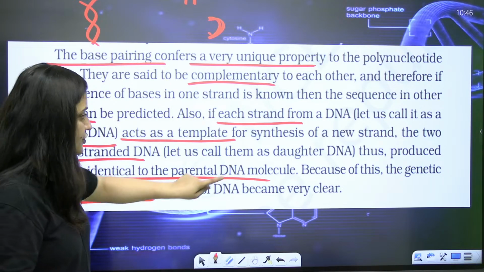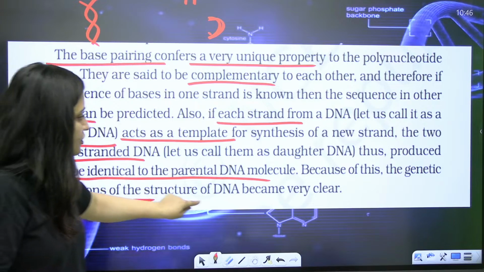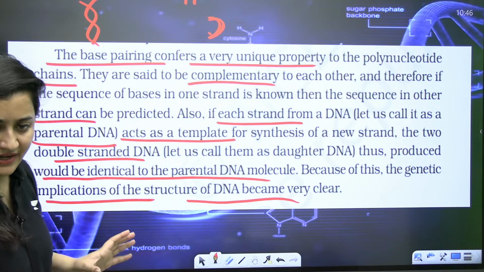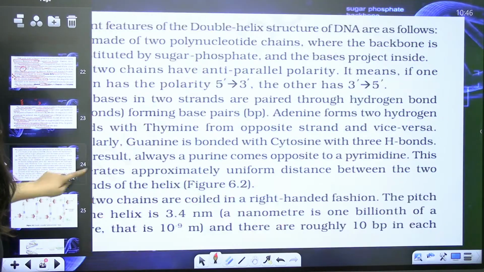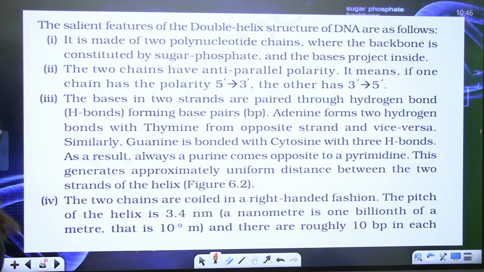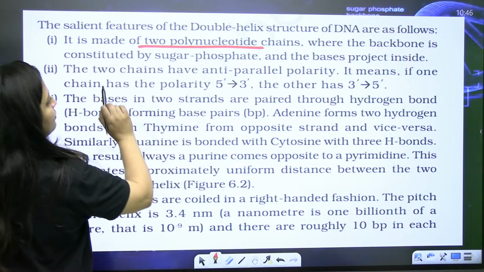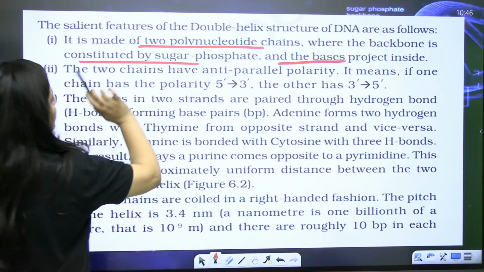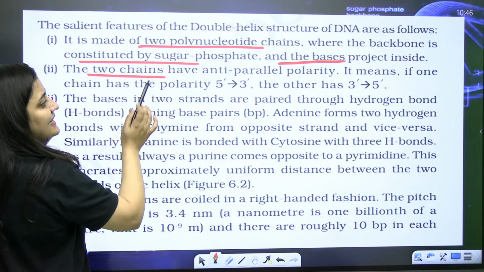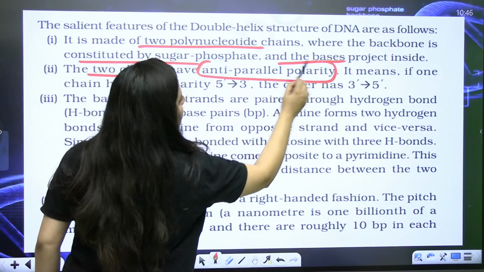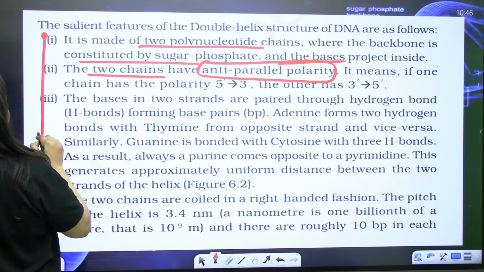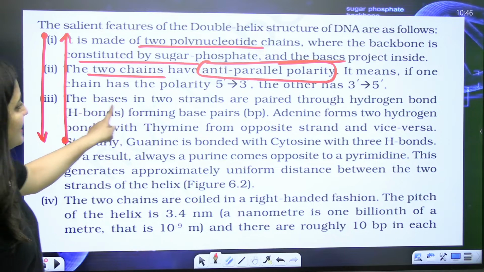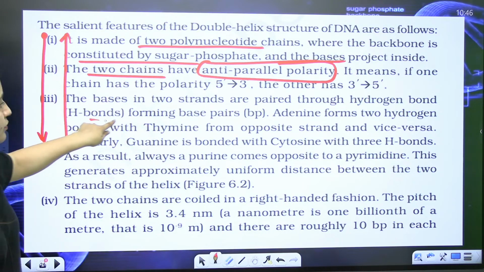So because of this, the genetic implication of the structure of DNA became very clear. These were the points that they explained. So these are the salient features here. You can see that it has two polynucleotide chains. The backbone has sugar phosphate, and the bases project inside. The two chains have anti-parallel polarity. What is the meaning here? Anti-parallel: one is like this, another is like this.